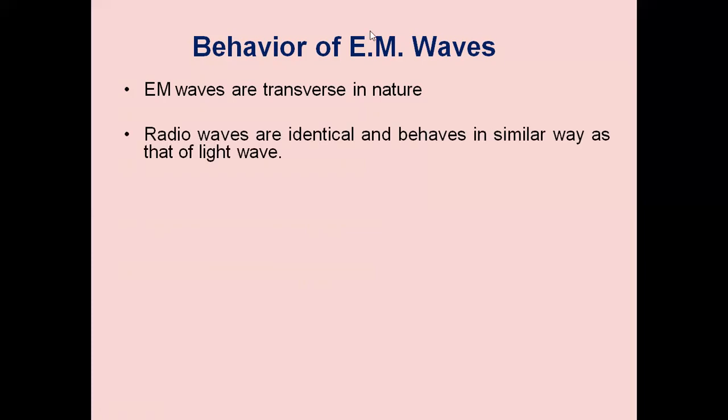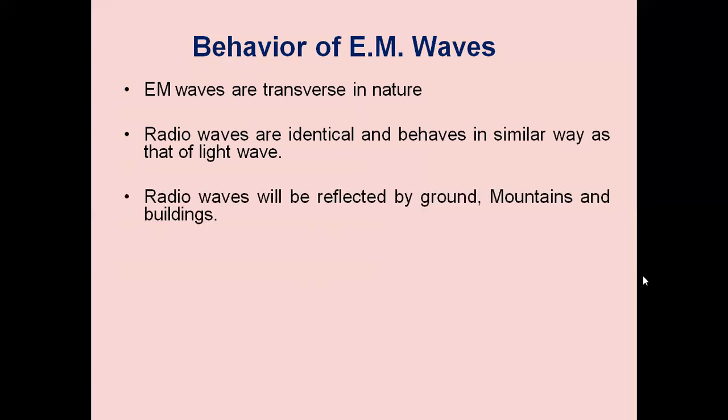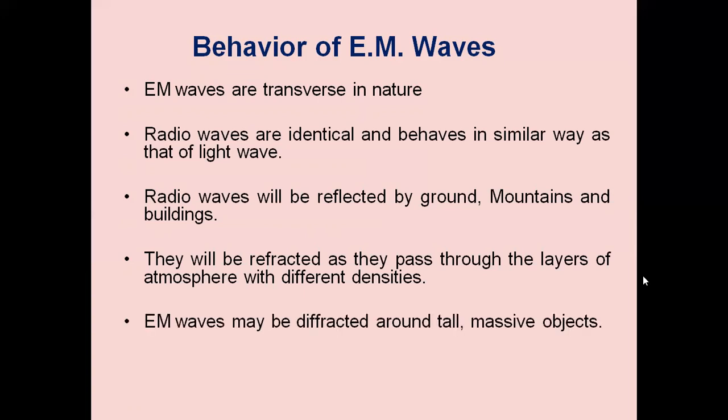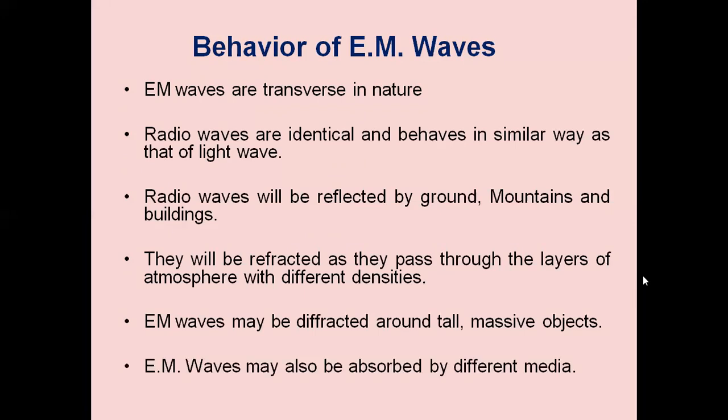Radio waves are identical and behave in a similar manner as that of light. Radio waves will be reflected by ground, mountains, and buildings. They will be refracted as they pass through the layers of the atmosphere with different densities. EM waves may be diffracted around tall massive objects. EM waves may also be absorbed by different media. So these are all the properties of the EM waves. There will be a refraction of EM wave, a reflection of EM wave, diffraction of EM wave.